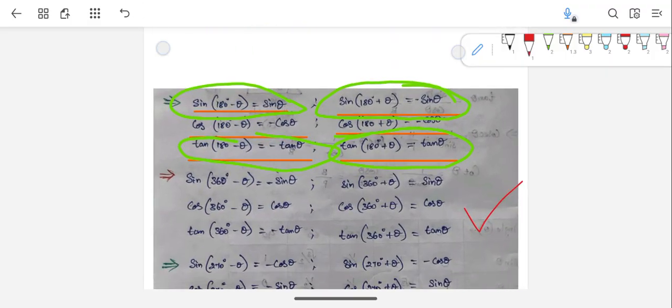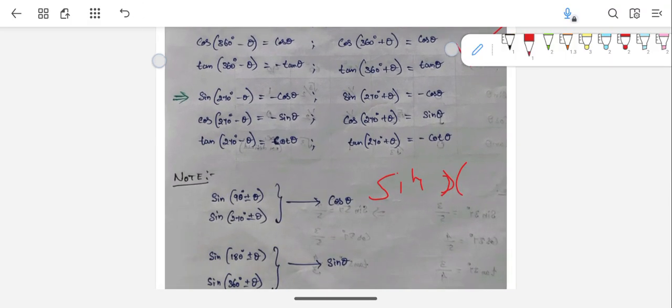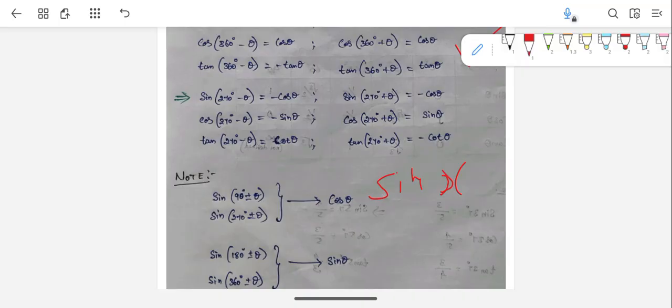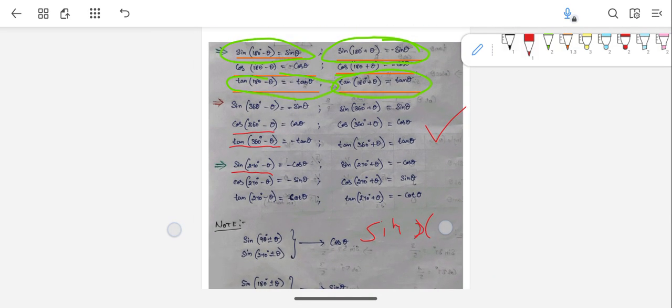So any number in place of x, if they give, you can write it. If it is somewhat nearer to 90, you can write 90 plus or 90 minus. If it is near to 360, you can write like that automatically. So this left hand side is easy for you, means based on the question you can take anything.